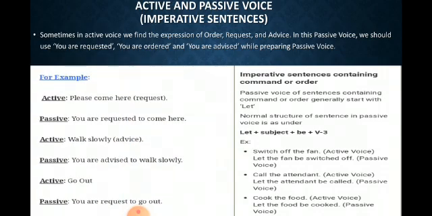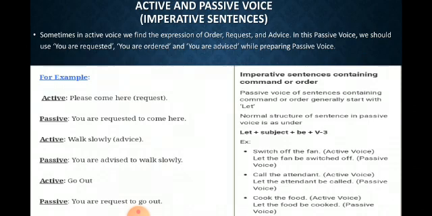Now see more examples, like please come here. So this one is request. Now see the difference. That was the command or order. Now here we are talking about request. So for request, what we will use? Please. Clear, children? Please come here. You are requested to come here.